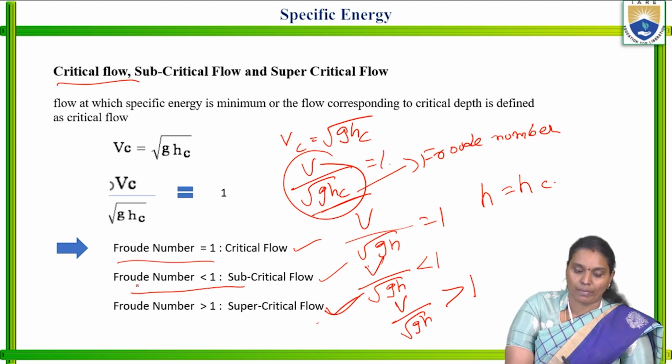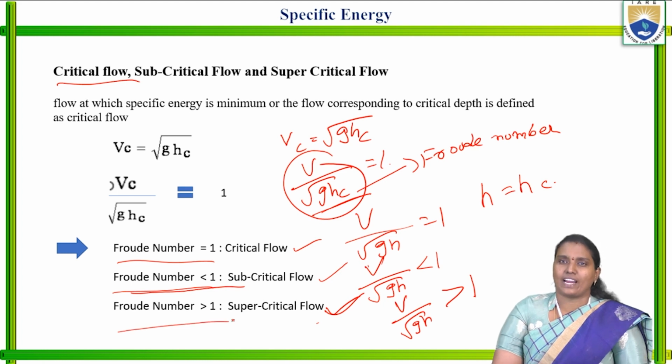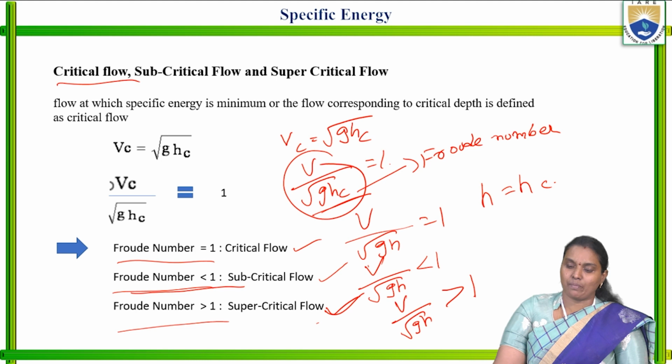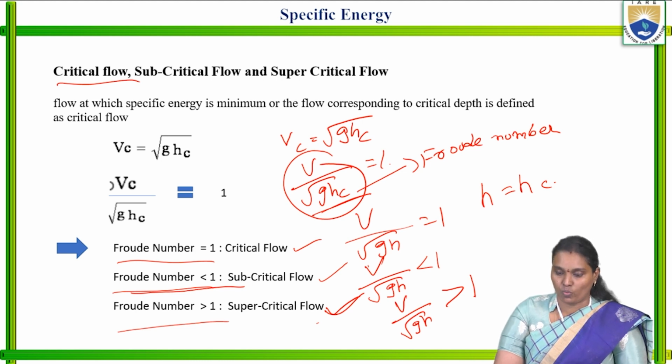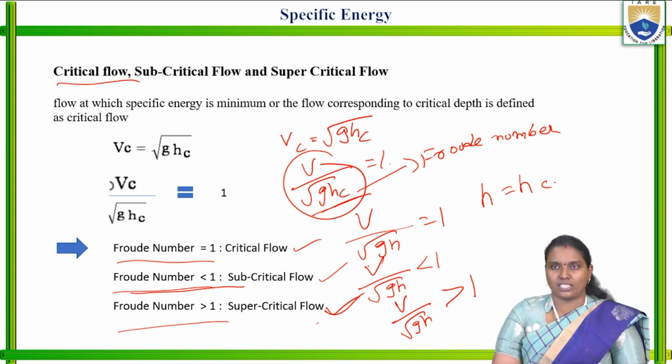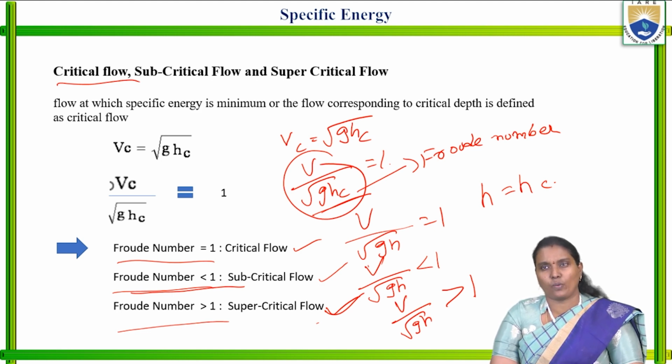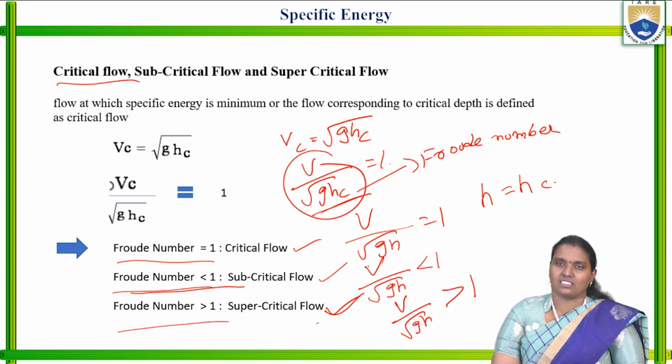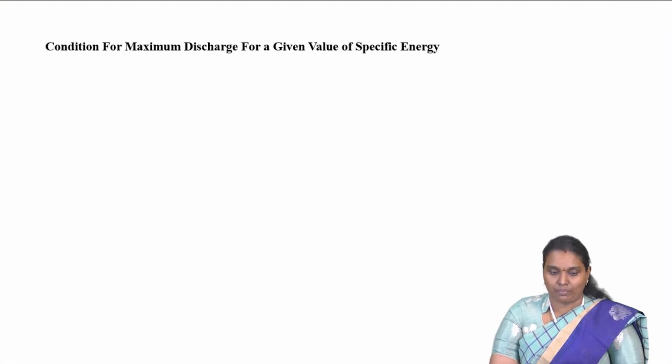Based on the Froude number, we identify which type of flow it belongs to. Whenever V by root GH is equal to 1, such type of flow is known as critical flow. V by root GH less than 1 is subcritical flow. V by root GH greater than 1 is supercritical flow. It depends on the critical depth.